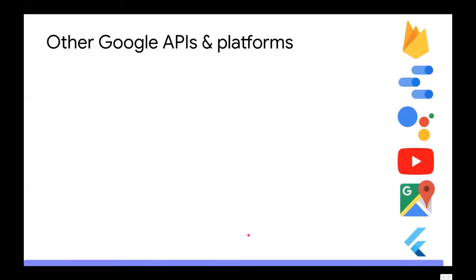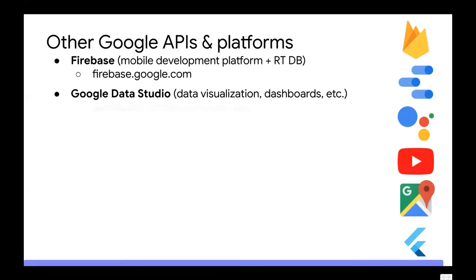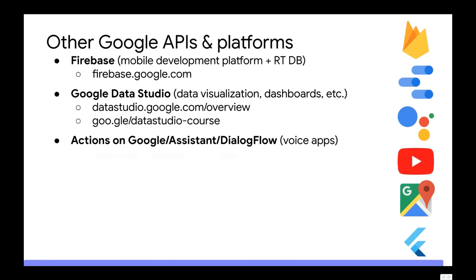And other Google APIs you may want to consider, I already mentioned Firebase. We also have Google Data Studio, so that if you have lots of data but you want to build a beautiful dashboard, Data Studio is our free dashboard building tool. So it's pretty cool. If you want to build a voice-driven app, you can do Actions on Google. That's where you build it using Dialogflow, and Actions on Google for apps that run on the Assistant, which run on a Google Home or Home Mini or Nest devices.